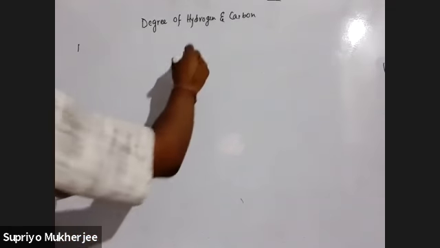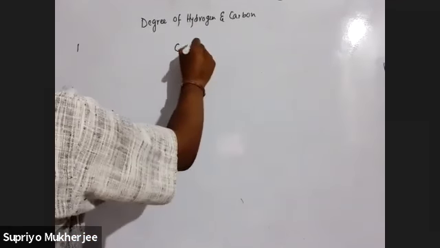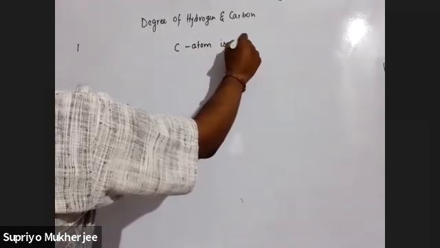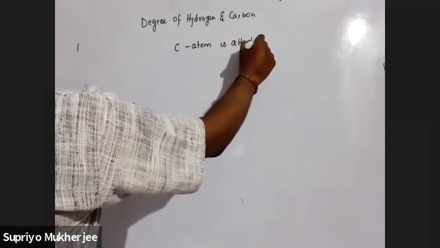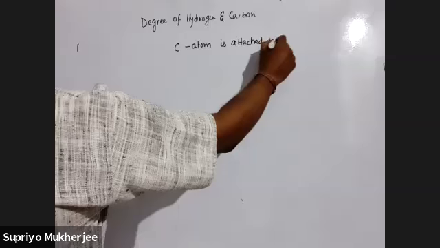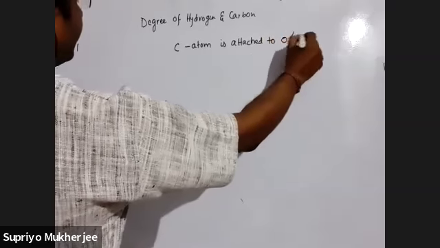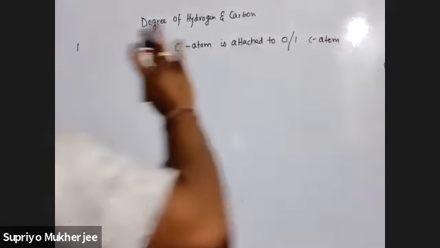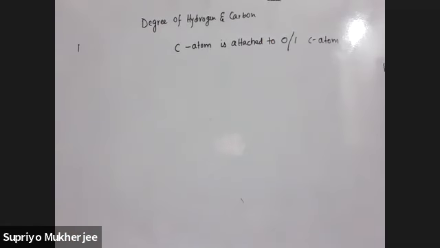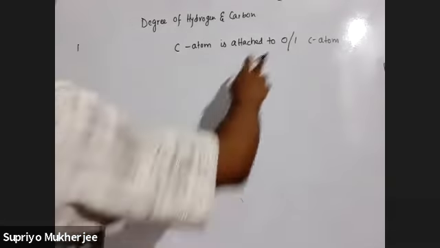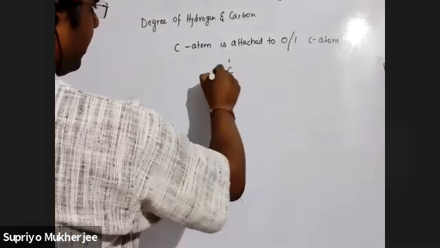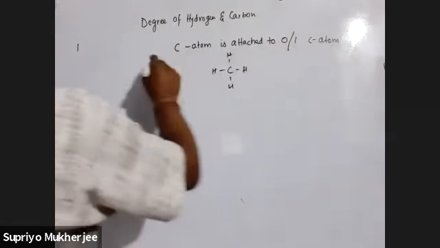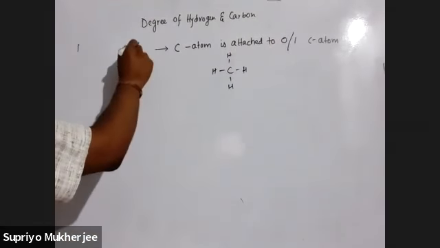Suppose a carbon atom is attached to either 0 carbon atom, that is no carbon atom is there, or 1 carbon atom. 0 carbon atom is like methane. Methane has no other carbon atom, only 1 carbon. So this type of carbon atom is called 1 degree carbon atom.